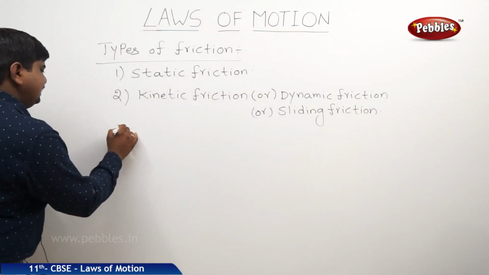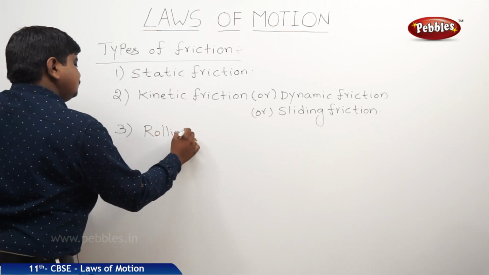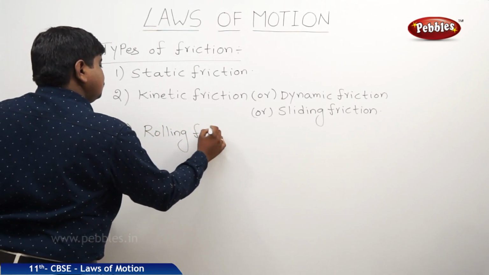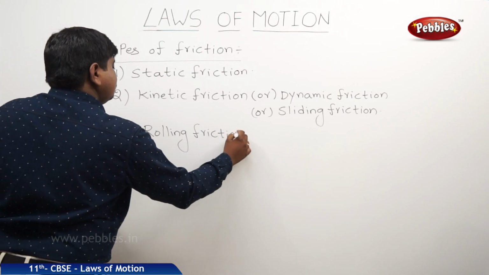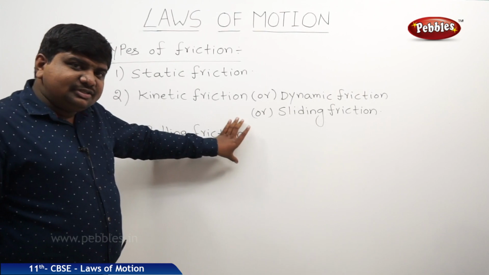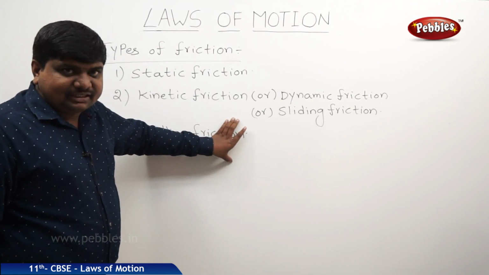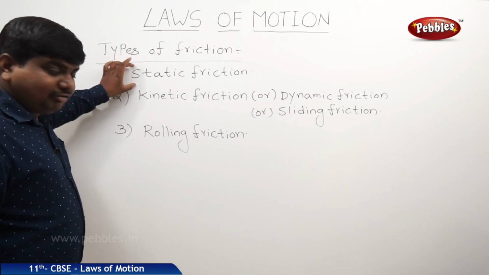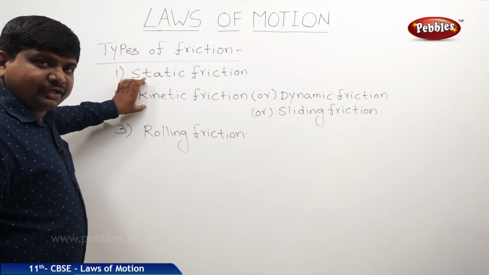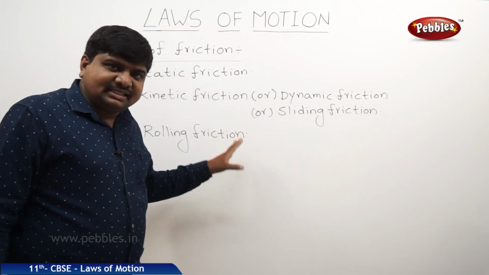The third one is rolling friction. These are the three different types of friction which we can observe in our daily life with different objects and different situations. So what is the equation part where we can express all these situations, we are going to discuss now.